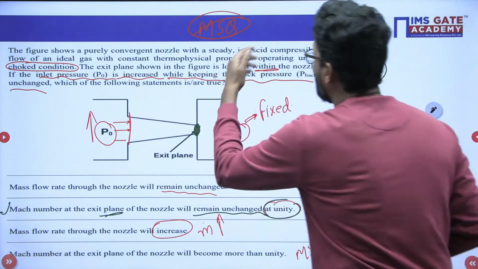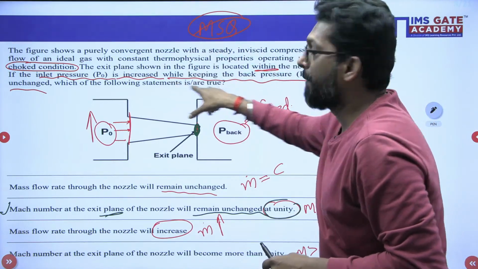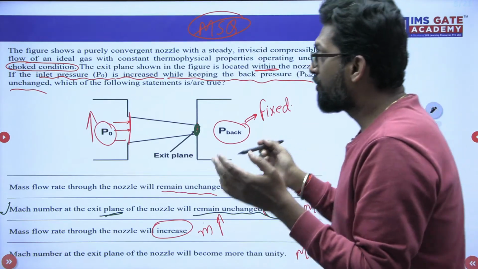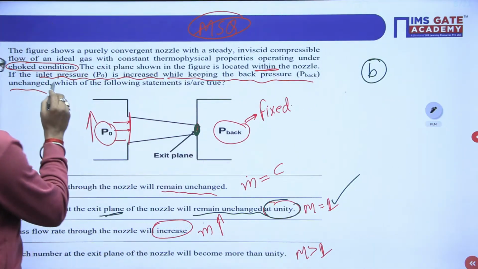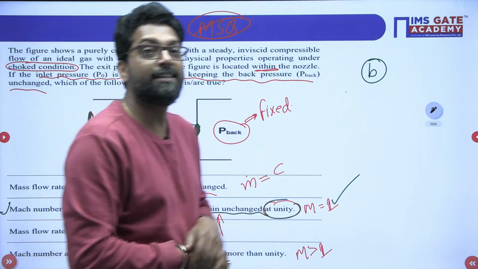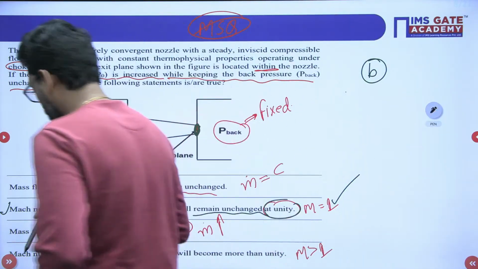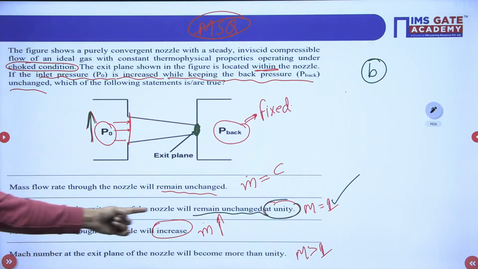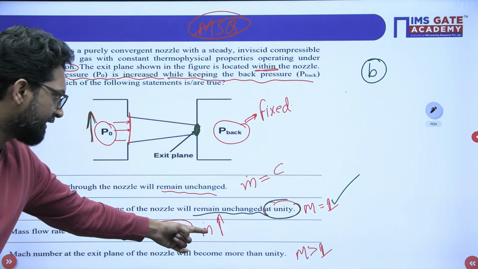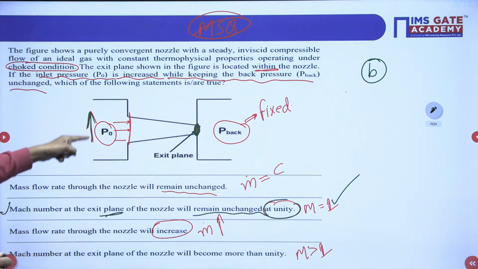Why? Because this is the case of MSQ, so more than one option can be correct. Now Mach number 1. Now we have to check if the back pressure, that means if the inlet pressure increases, what happens to the mass flow rate, beta? Please check whether the mass flow rate increases, decreases or stays constant. What is the option if we increase this one?